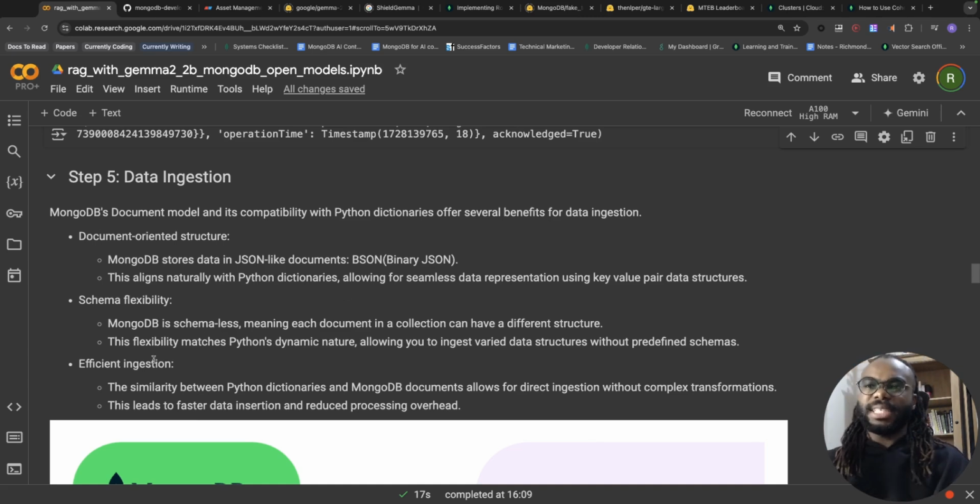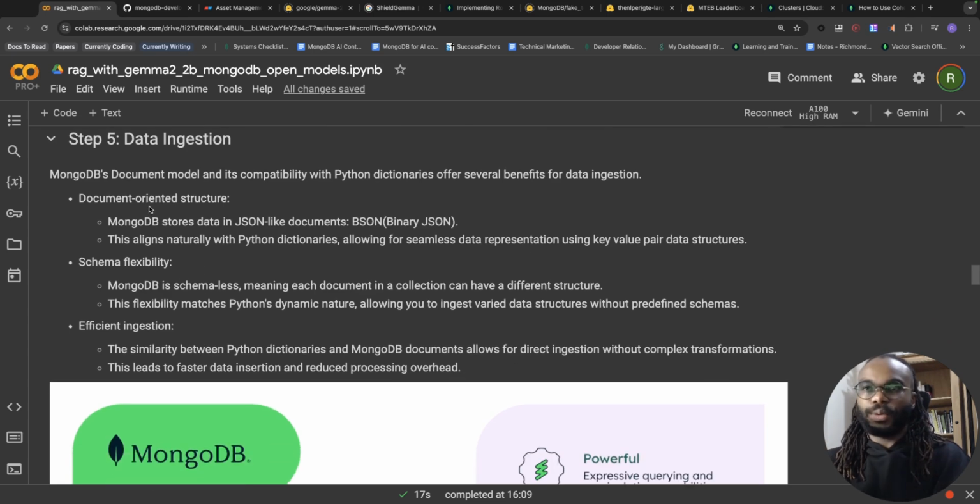So this is just going to explain why MongoDB for your AI application. We're talking about the document-oriented structure. We have JSON-like objects, and that's how we represent data. So it's very familiar, especially if you're from web development or if you work with APIs. The way data is stored in MongoDB will be very familiar.